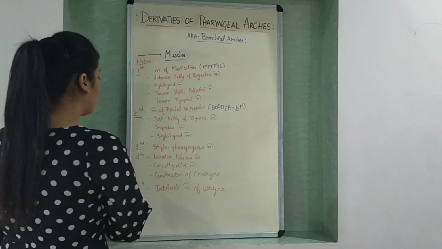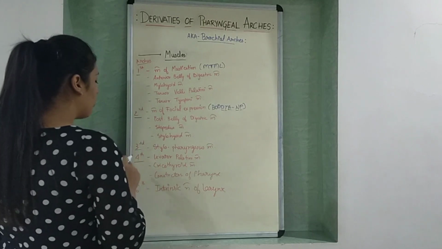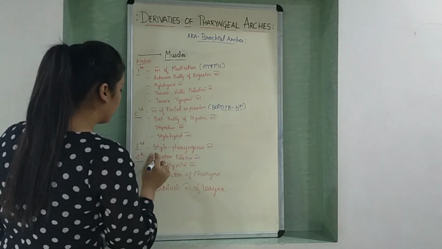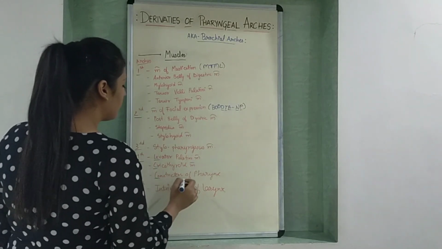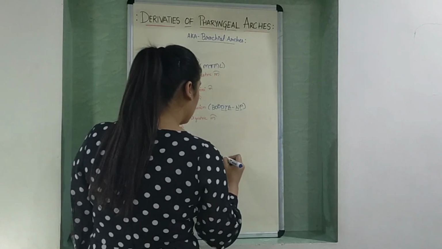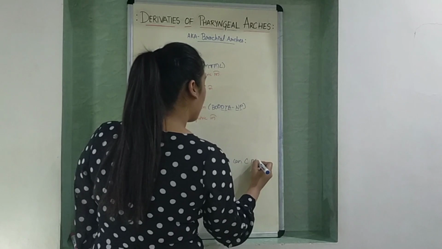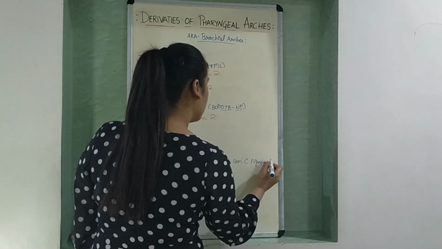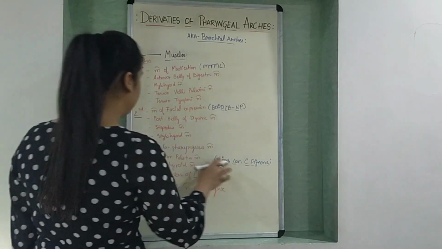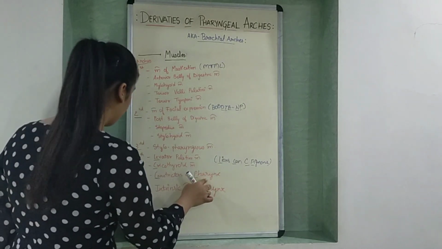Muscles derived from third arch are stylopharyngeus muscle. From fourth arch, muscles derived are levator palatini muscle, cricothyroid muscle, constrictors of pharynx. This can be remembered as lions can see pigeons, where L stands for levator palatini, C stands for cricothyroid, and CP stands for constrictors of pharynx.